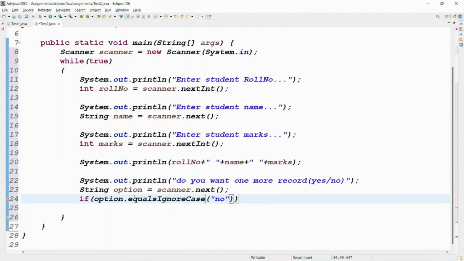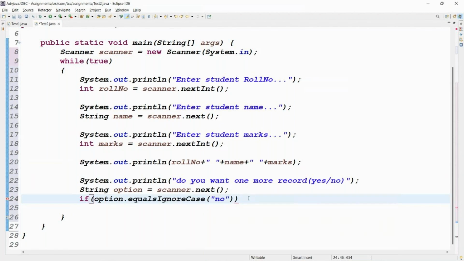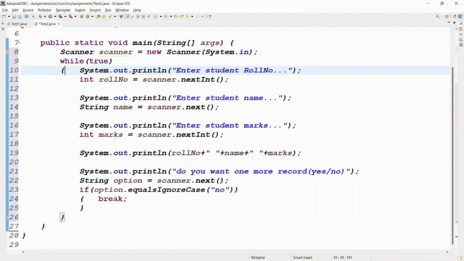That's up to you. EqualsIgnoreCase means what? When you enter lower case no or upper case no, it is valid, right? Equals means case sensitive. Because if option dot equalsIgnoreCase of no, when the option is no, then only we need to break. Otherwise, the loop keeps on repeating, right, automatically. When we enter no only, then only the loop is stopped. Otherwise, while true means it repeats infinite times. Tell me, while true means what? The loop keeps on repeating or not?